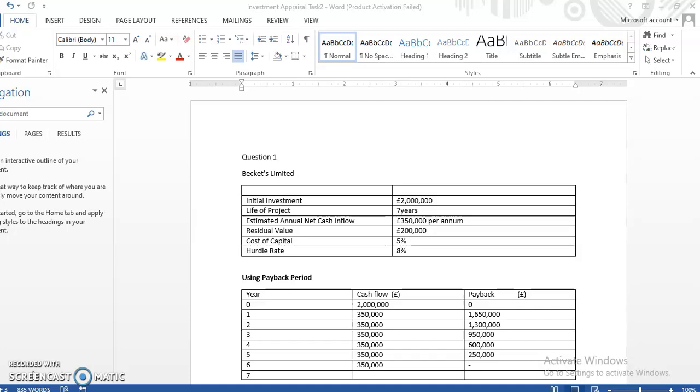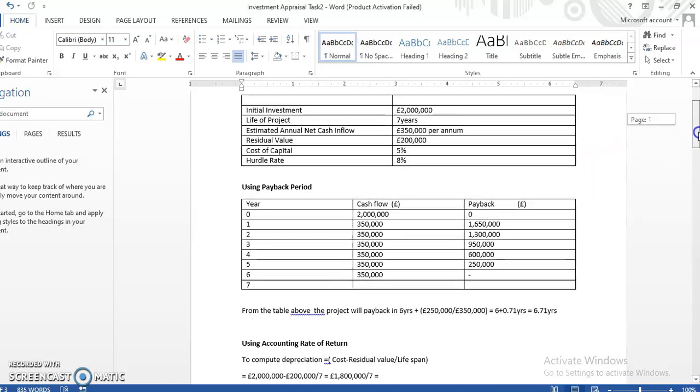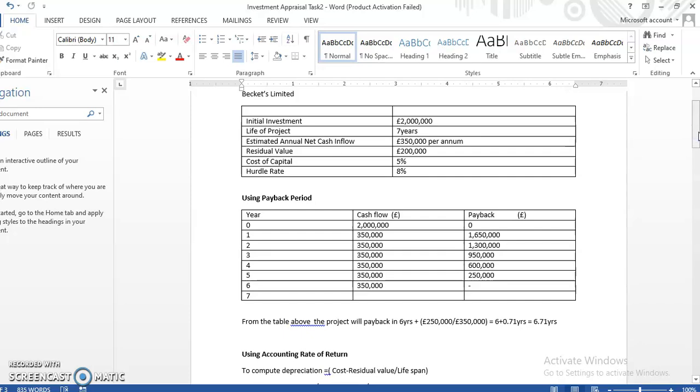Now, let's look at the question in respect of Beckett's Limited. We were told that the initial investment on this project is £2 million, and the lifespan of the project is 7 years.